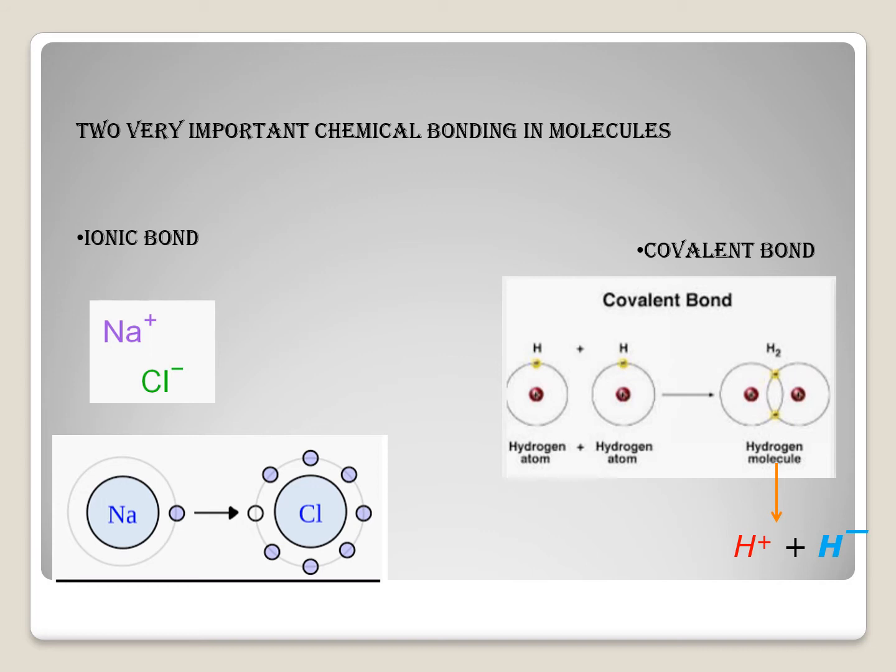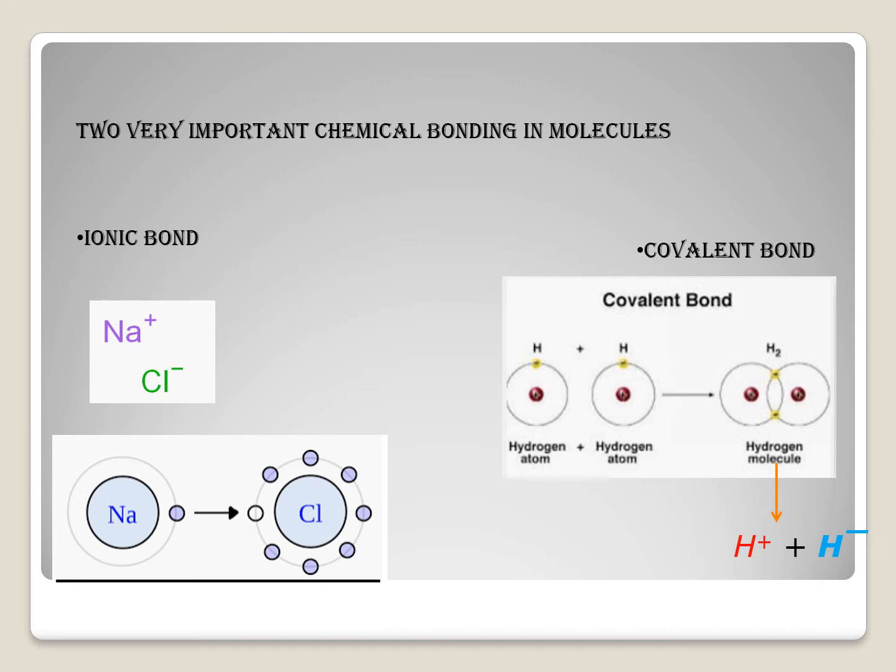In the case of ionic bonding, as it appears from its word, ionic means Na plus and Cl minus system. A molecular formation only happens when two different types of ions come close to each other.